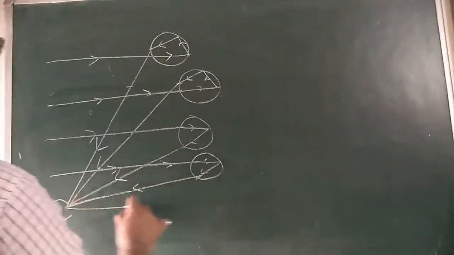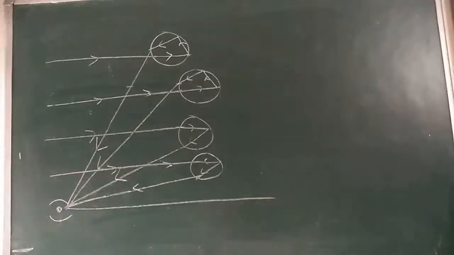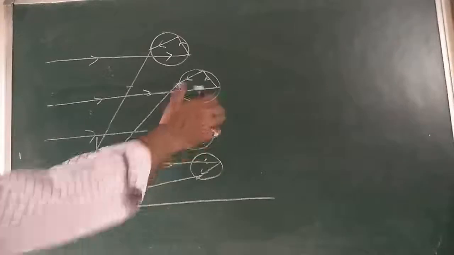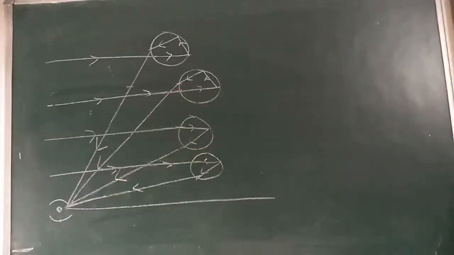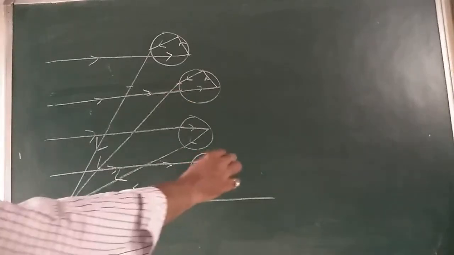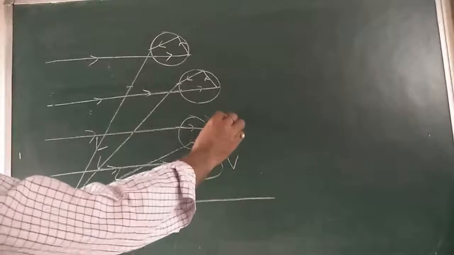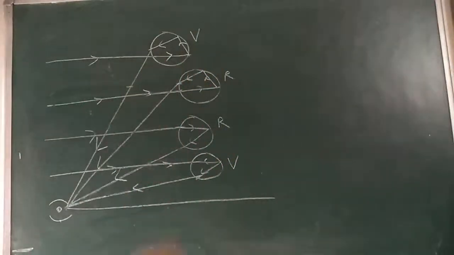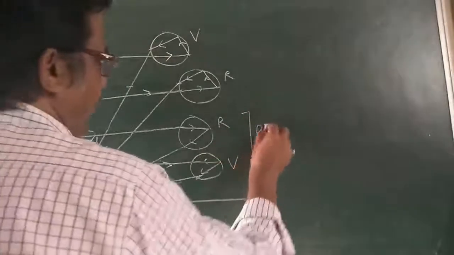Now this is the surface. Here you can see the rays nearby us. What are we observing here? Here it gives a violet color, red color, violet color. Here we are getting the primary rainbow.